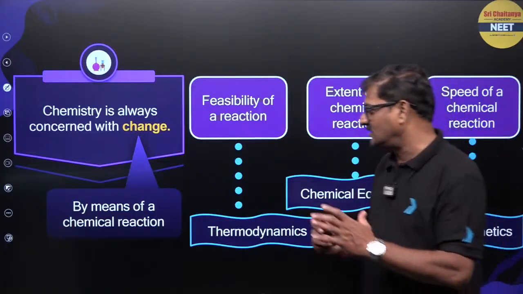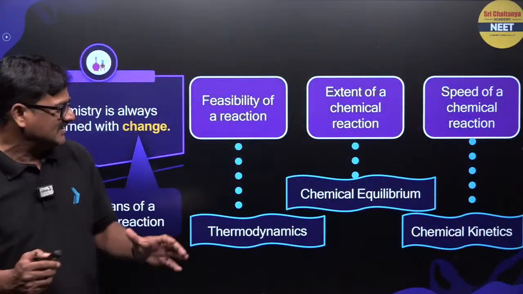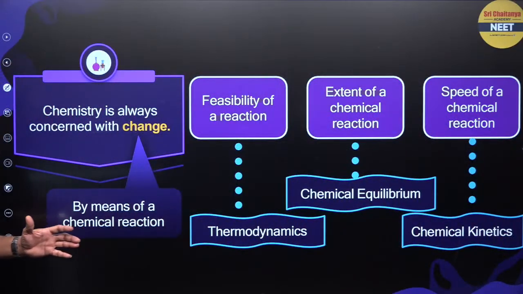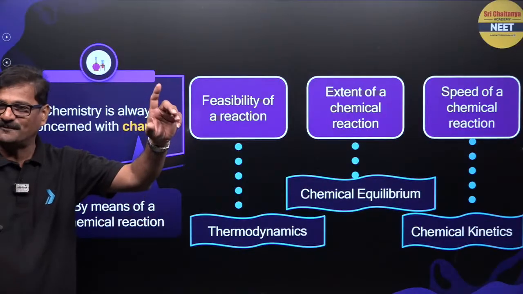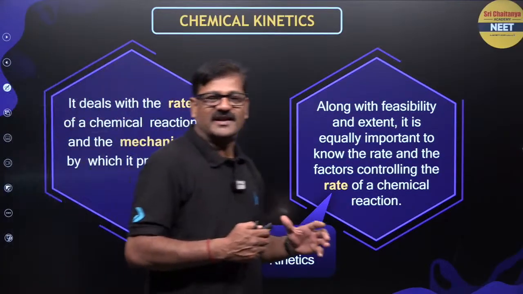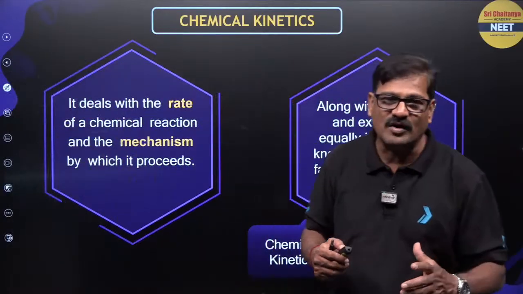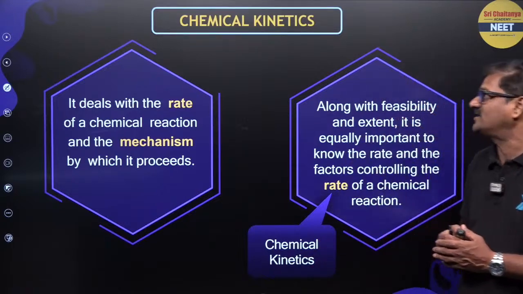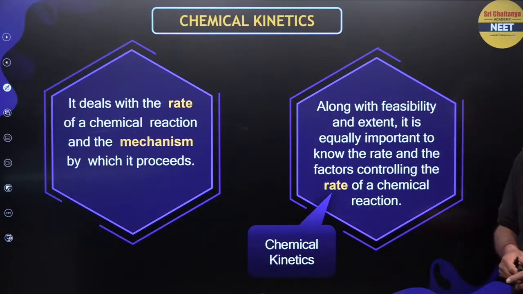So there are three major aspects: thermodynamics, chemical equilibrium, chemical kinetics. समझ में आ रही है क्या बच्चों? Right. Now आज हम चर्चा करने वाले हैं the rate of a reaction and the mechanism of the reaction, how it is taking place. That is the basis of chemical kinetics.